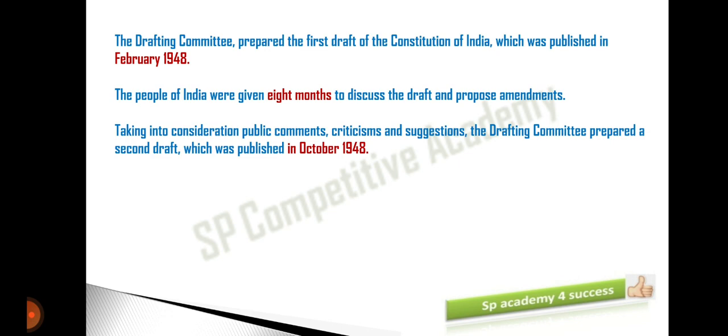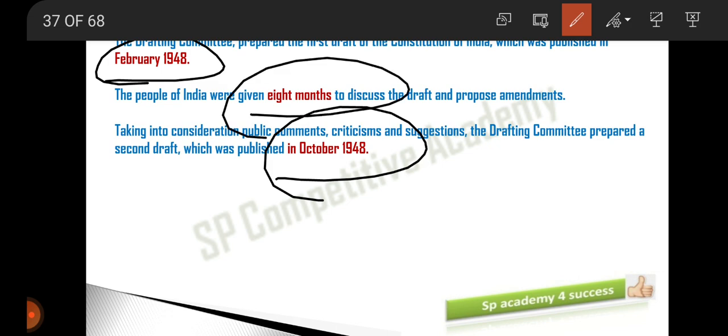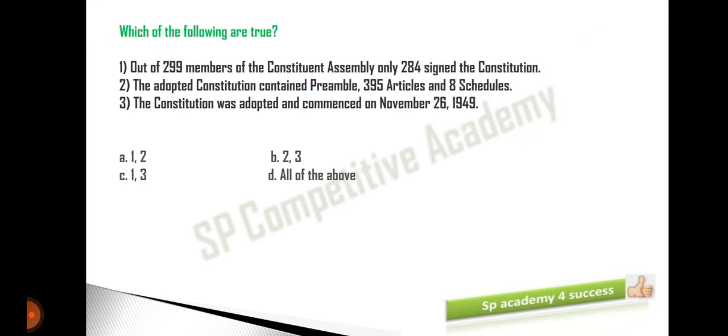Just now I have explained these points, guys. The first drafting was done in February 1948, the second in October 1948. In between we had 8 months for public opinion and to make any necessary corrections. Moving on to the next MCQ: which of the following are true? Read the statements here. Out of the 299 members of the Constituent Assembly, only 284 signed the Constitution.